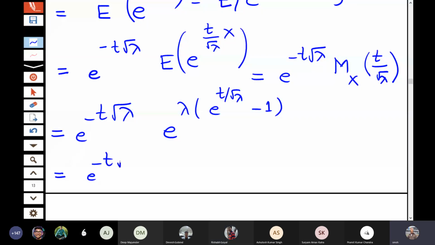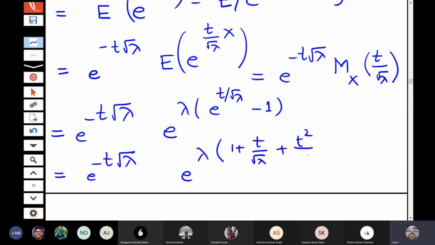So we try to write down the terms. We give an expansion of e to the power t by root lambda. So this becomes 1 plus t by root lambda plus t square by 2 lambda plus t cube by 3 factorial lambda to the power 3 by 2 plus and so on, minus 1.